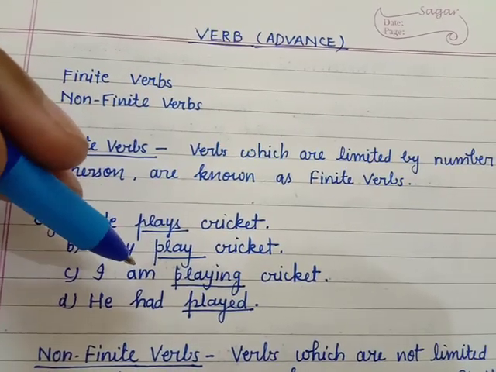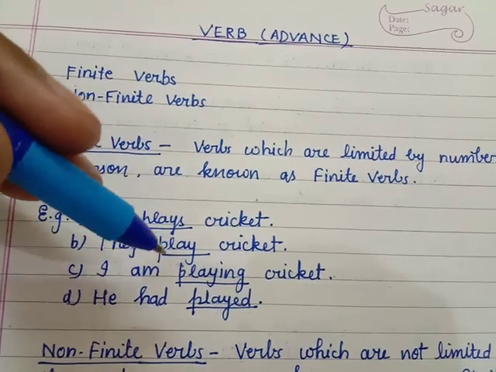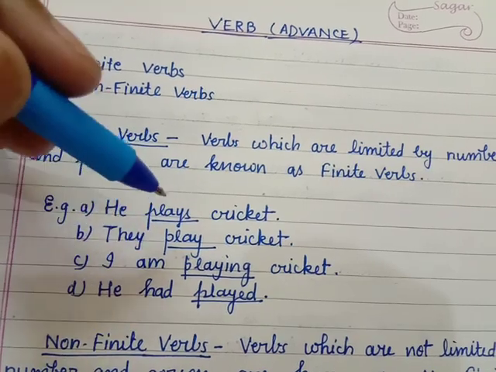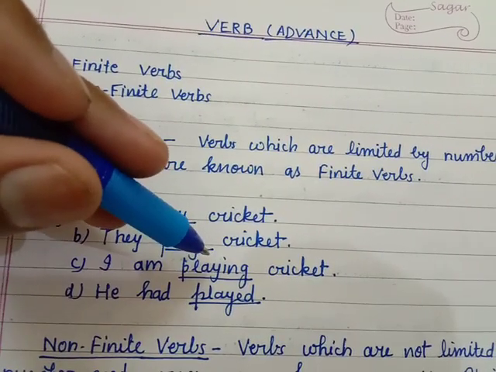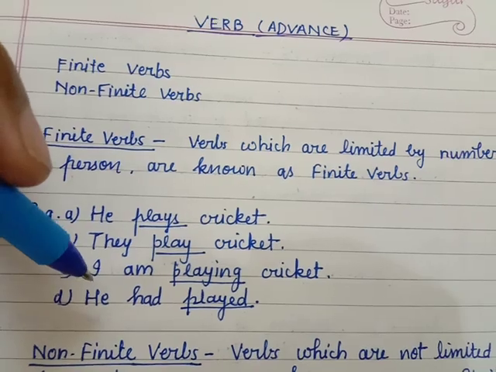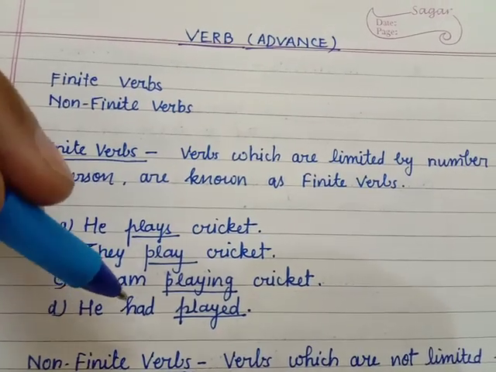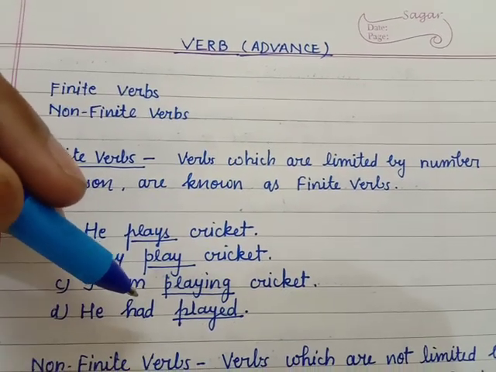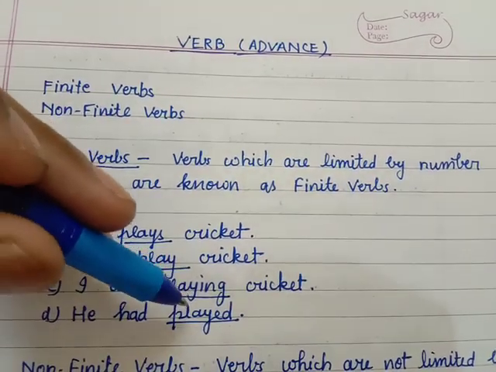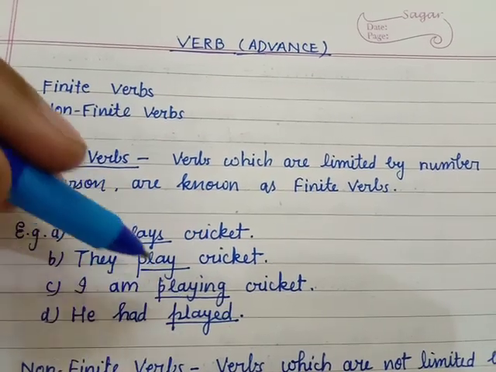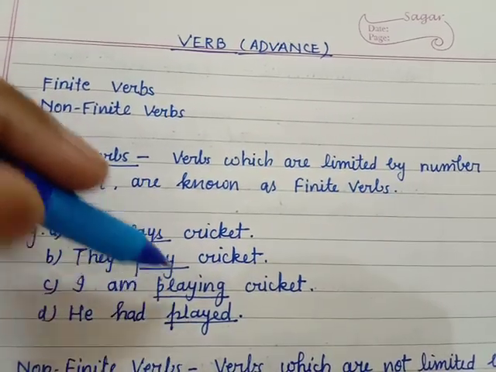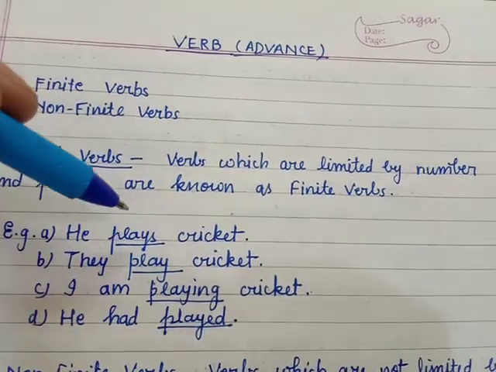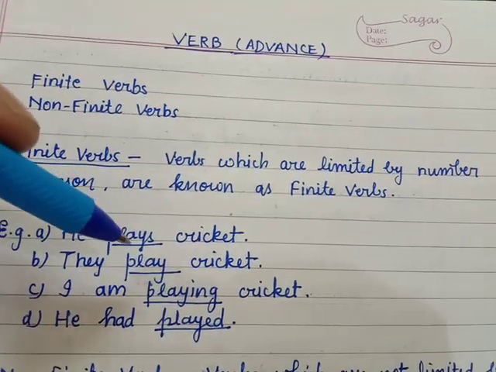But if we change the tense, I am playing cricket, it is present continuous tense, and here you will find that the verb ing form is used. And further, in the next sentence, he had played. The sentence is in past perfect tense and the verb third form is used. In all four sentences, you will see that the verb is changed. The same verb, but different forms.